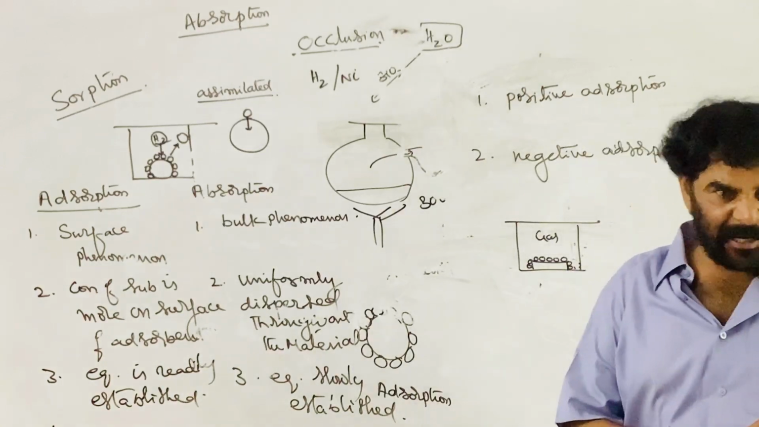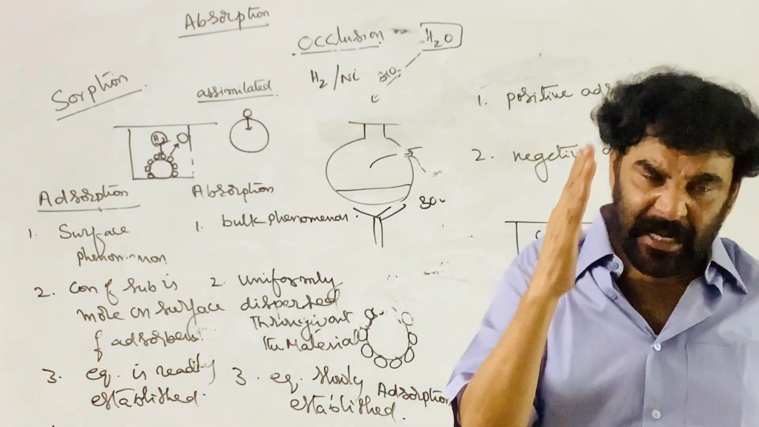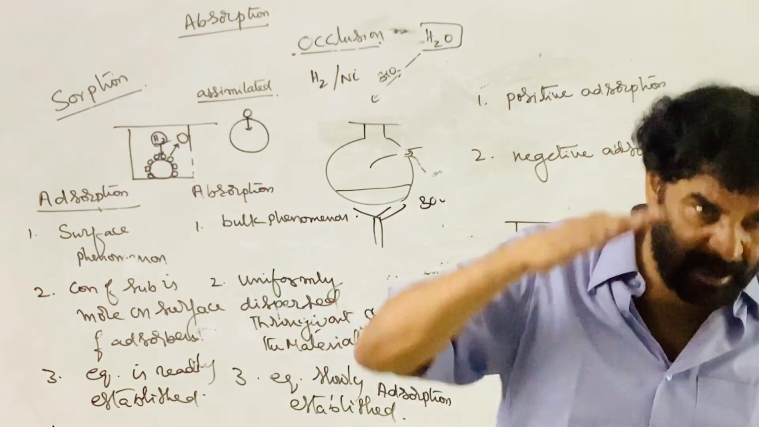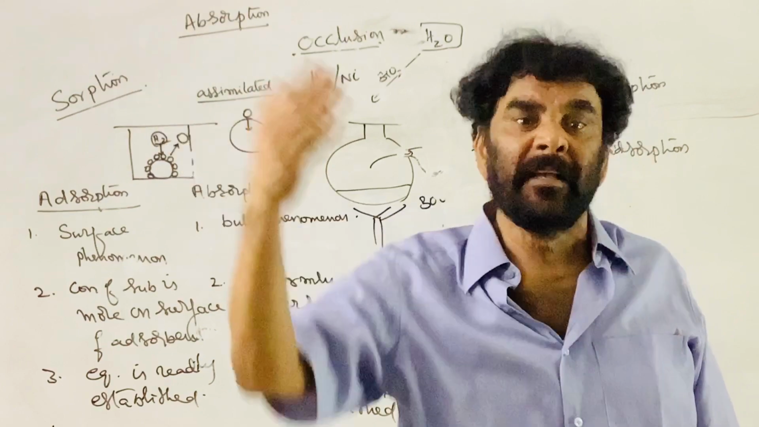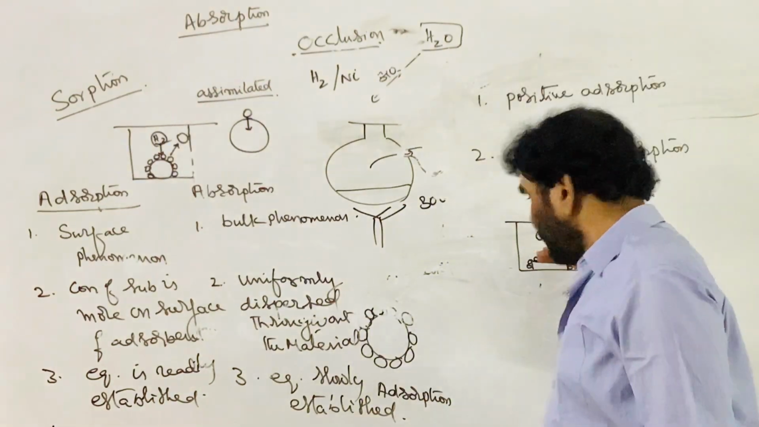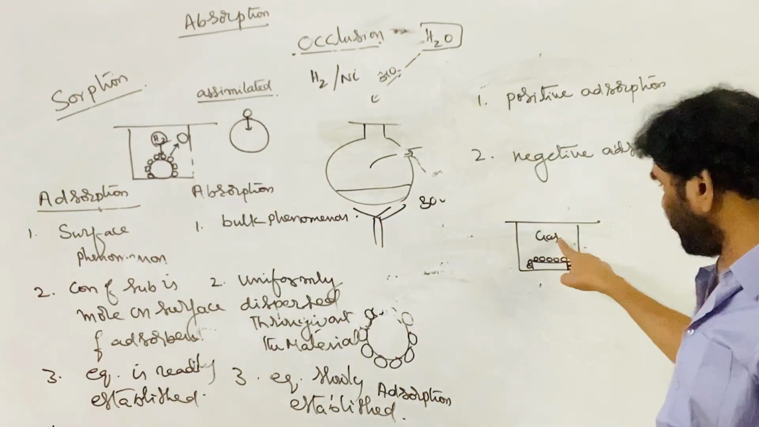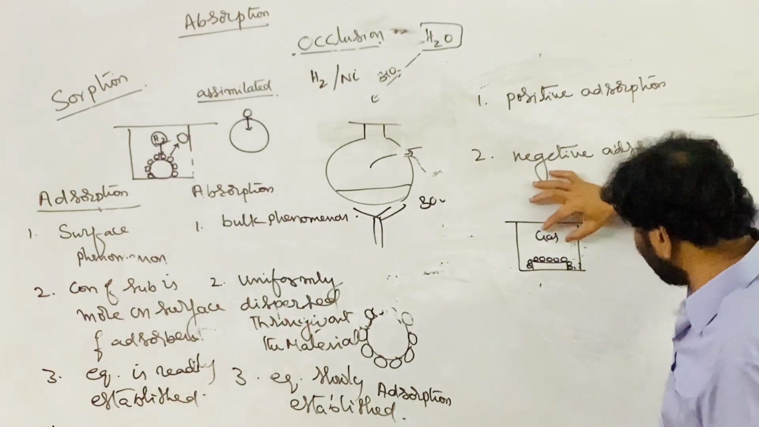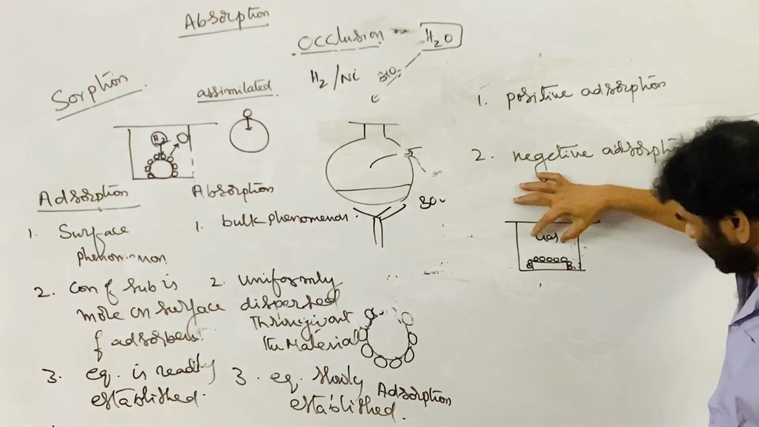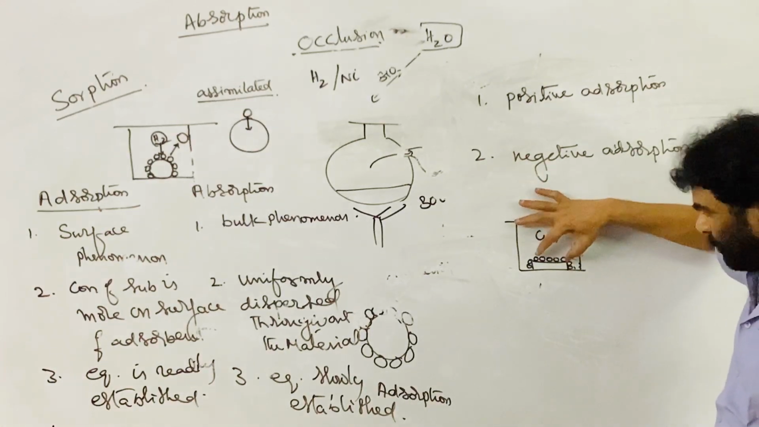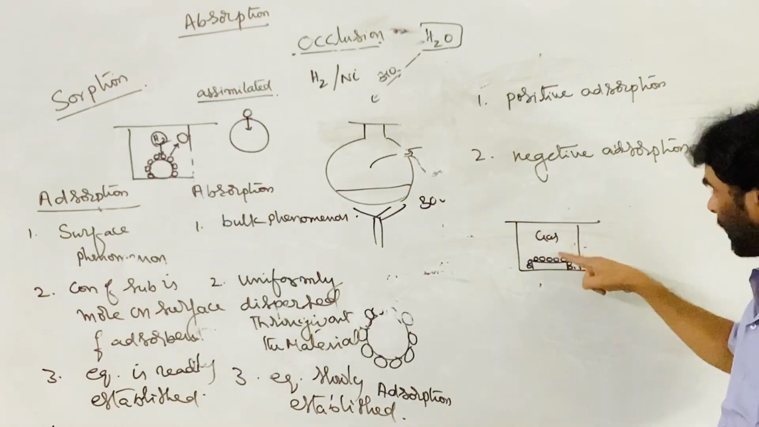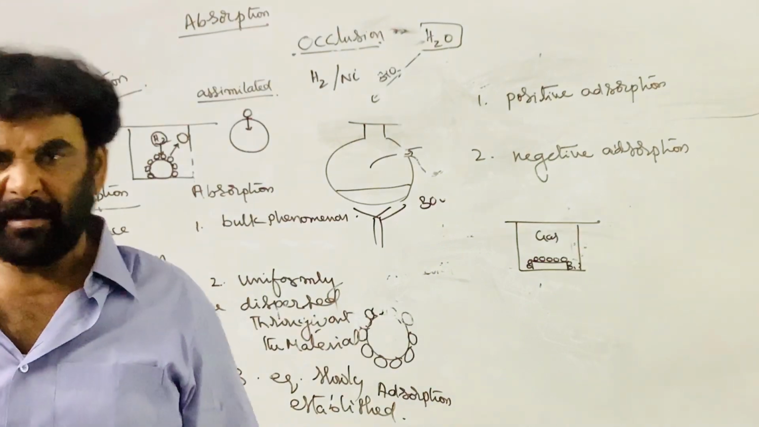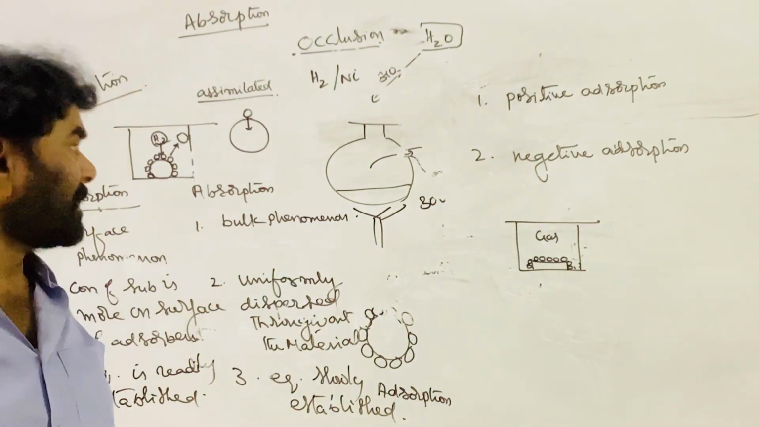The phenomenon of adsorption in which the concentration of the adsorbate is more on the surface of the adsorbent than in the adsorbate gas phase is called positive adsorption. Per cc, there are 100 molecules. Per cc, there are 1000 molecules. Here the concentration is more, here the concentration is less. That is called positive adsorption.